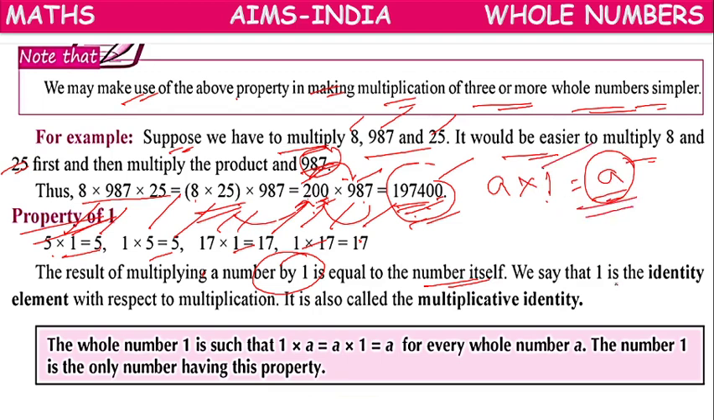So that's why here 1 is called identity element with respect to multiplication. Or it is also called multiplicative identity. Okay. So the whole number 1 such that 1 into A or A into 1 equals A. So for every whole number A, number 1 is the only number having this property. It is called identity element and it is the only number having this identity property.